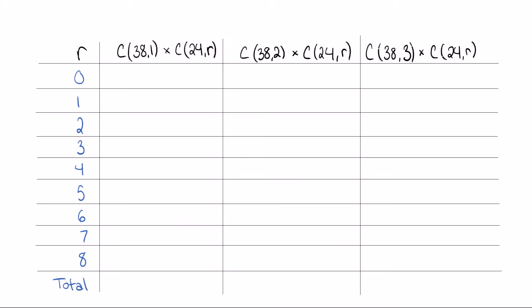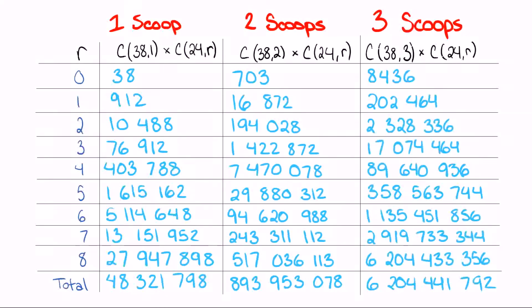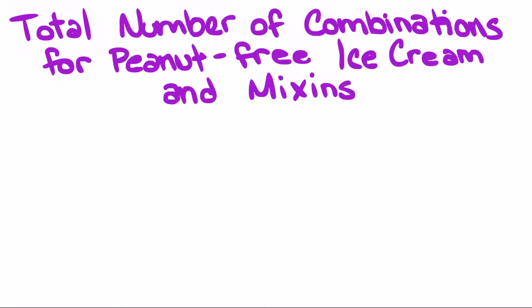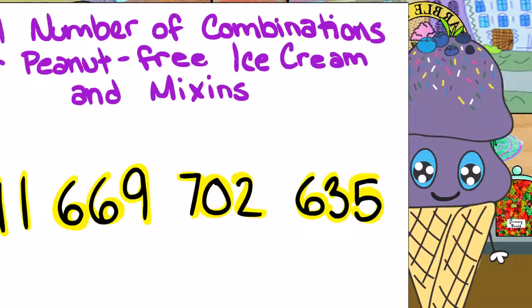Then, the same step as before is repeated. We multiply the mix-ins by the scoops. Now, just by looking at this chart, I can choose how many scoops of ice cream I want and how many mix-ins and see the total number of combinations I can choose from. By adding all of the totals, we are able to figure out that there is a total of 11,669,702,635 possible combinations that are peanut-free.